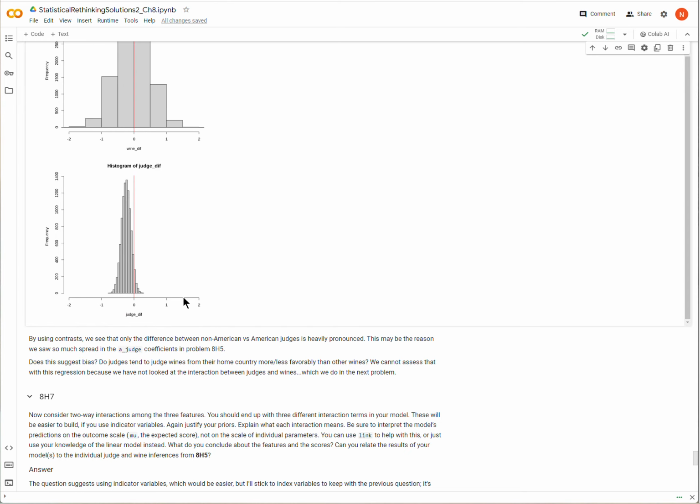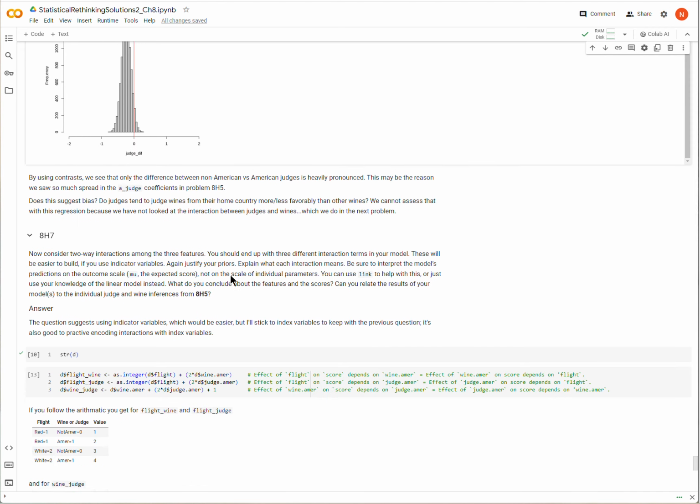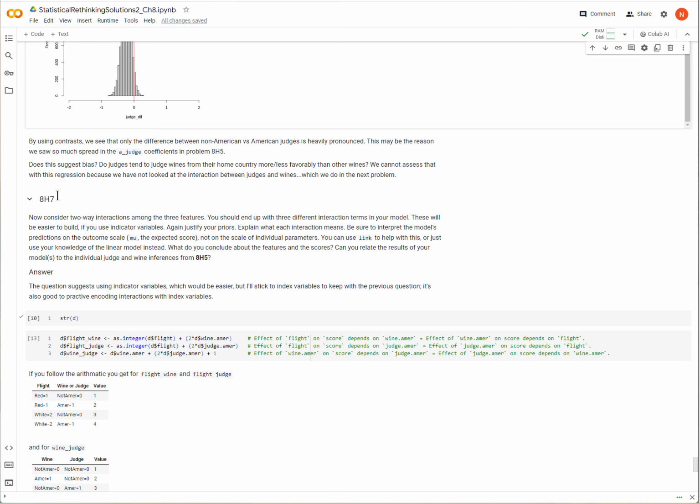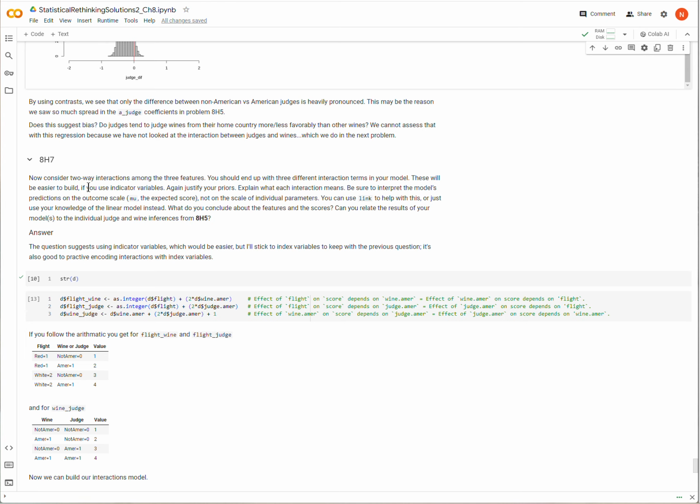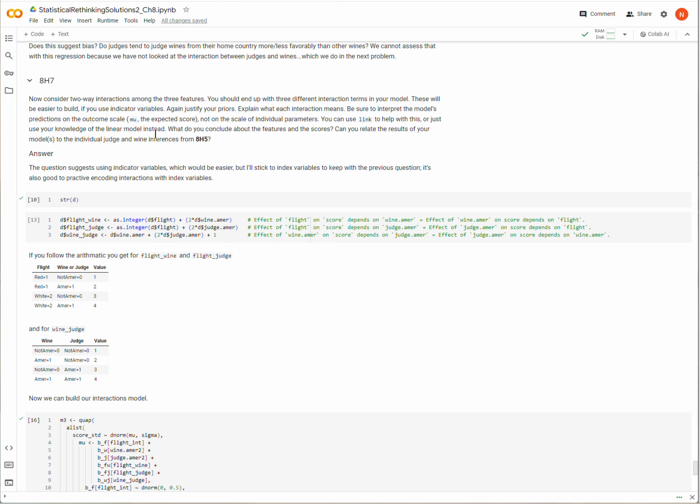In order to get that, we need to have interactions within our model. For instance, an interaction between not white wines, but between French wines and French judges, or judge nationality and wine nationality. And so that's what we do here in number 7. So now we are going to add a bunch of two-way interactions. We're going to have flight interacting with wine, flight interacting with judge, and wine interacting with judge. You can kind of see how I've done this here. It's just some simple arithmetic, and you can dissect it for yourself.